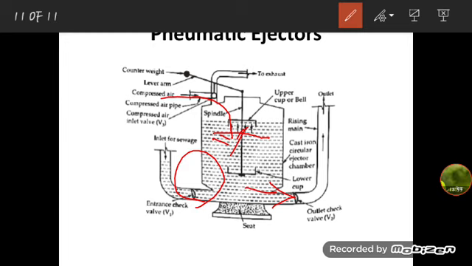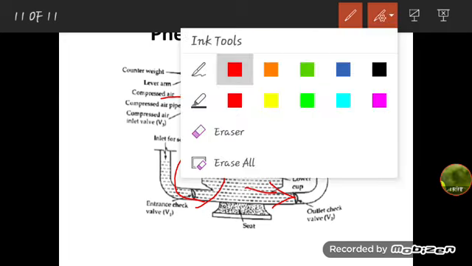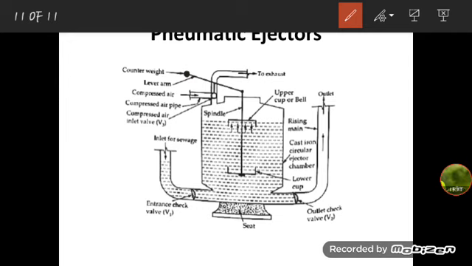Because when it comes below the bottom of the upper cup, the entrapped air from the upper cup escapes. So the lever arrangement opens the exhaust and closes the compressed air inlet valve. So the exit valve V2 also closes. The entrance valve V1 opens to again admit the wastewater. So this process keeps repeating to lift the wastewater from one level to another level.